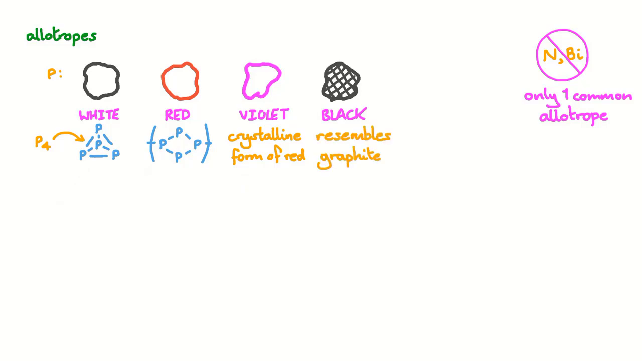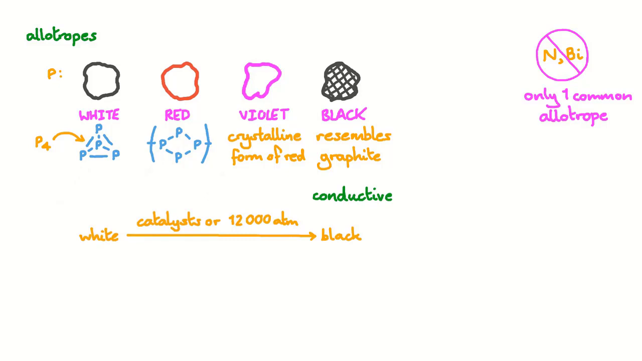And finally, black phosphorus resembles graphite in its structure. Like graphite, black phosphorus is conductive. Black phosphorus is less readily available than the other allotropes of phosphorus, since it requires catalysts or incredibly high pressures to produce from white phosphorus.